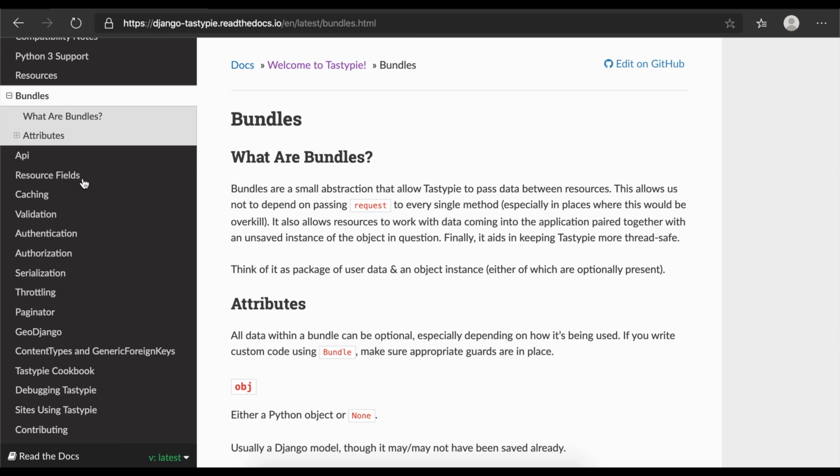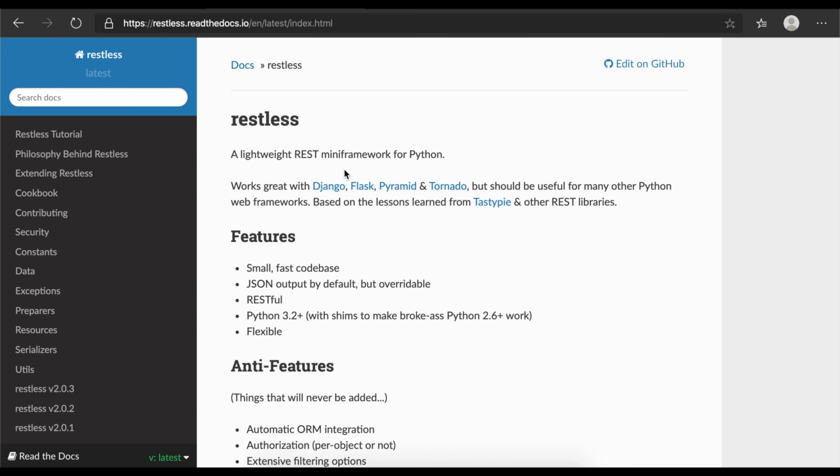Another alternative for the Django REST framework is Restless, which is a lightweight REST mini framework for Python, a very small framework which we can use for any small applications we are building. In the documentation they say it works great with Django, Flask, Pyramid, and Tornado.